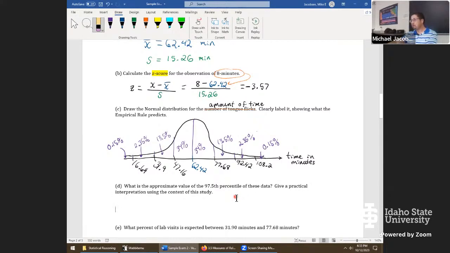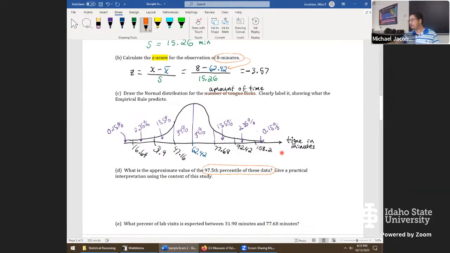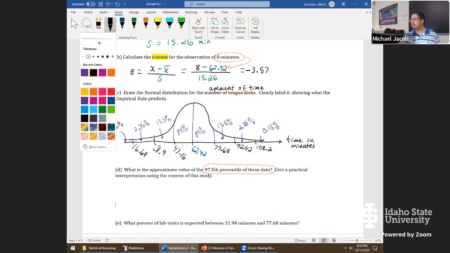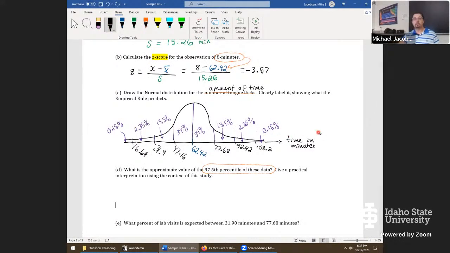On part D, it says, what is the approximate value of the 97.5th percentile of these data? We're looking for a number on the horizontal axis. Once we find it, we also have to give a practical interpretation. So let me add a little bit more. This was time in minutes for students in a computer lab. I'll add a little bit more there, anticipating that practical interpretation. For students in a lab. Okay, well, to find the 97.5th percentile, has anyone spotted what the number would be on this problem? Yeah.